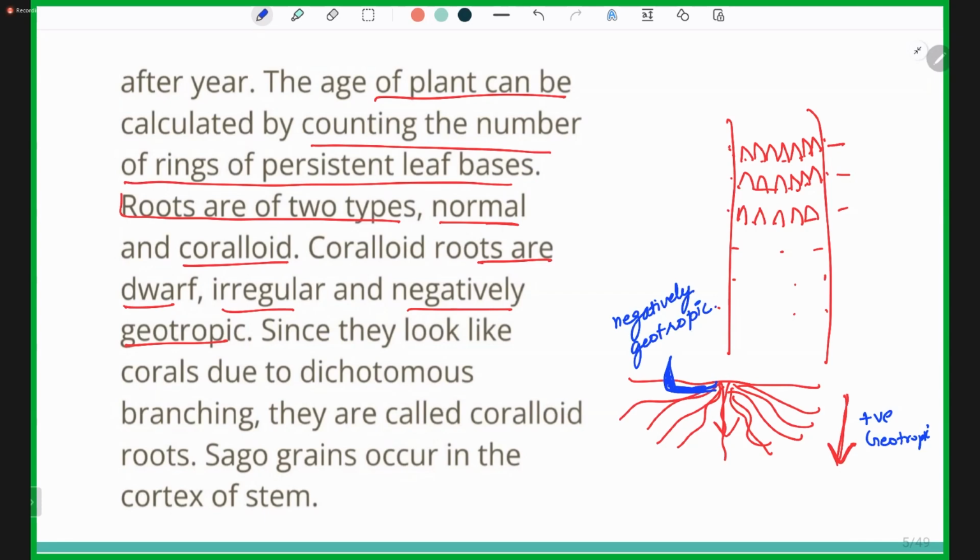So whenever a root grows away from the soil towards the air or atmosphere, it is termed as negatively geotropic.